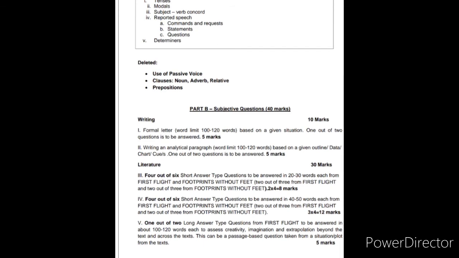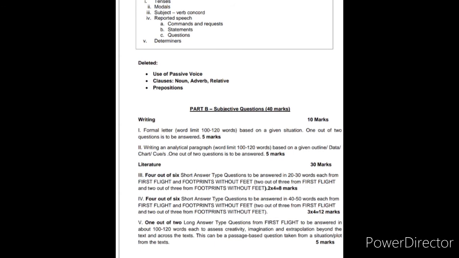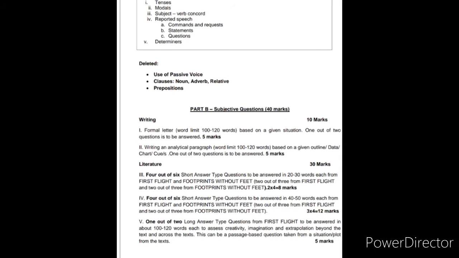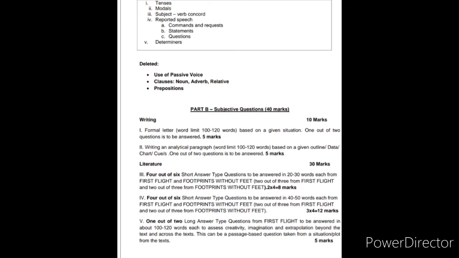Now let us see part B of the paper, which is based on subjective questions and its weightage is 40 marks. Now let's see what type of questions will be asked in this section. Here the questions will be asked based on writing. The very first question of this part will be formal letter writing. You will be asked 2 questions out of which you need to answer any one. The word limit will be within 100 to 120 words. The weightage of this will be 5 marks.